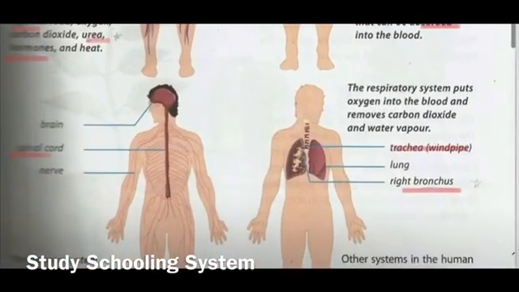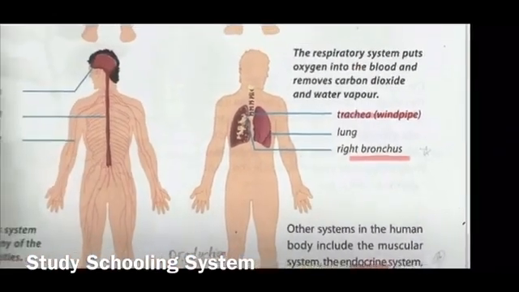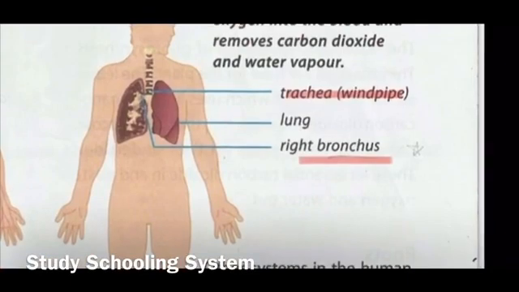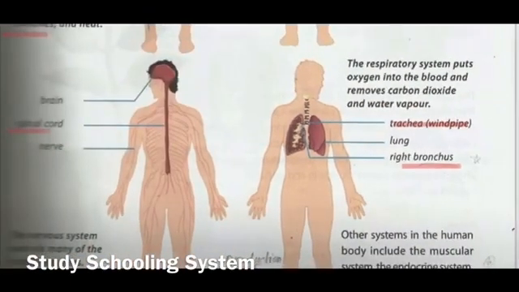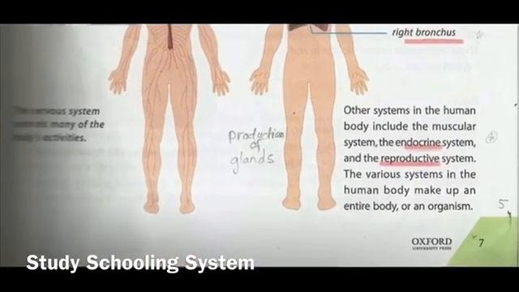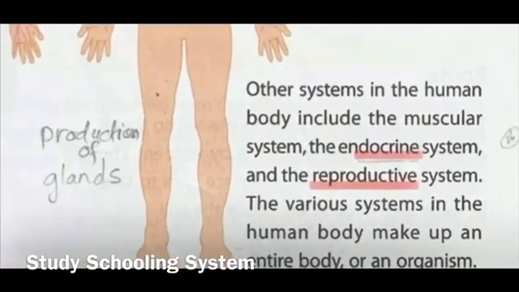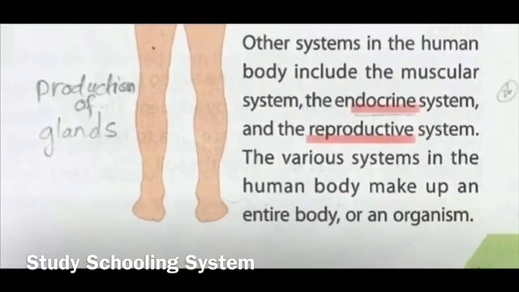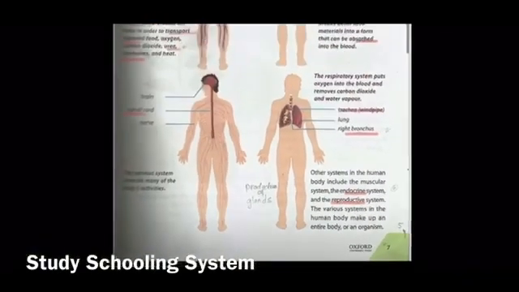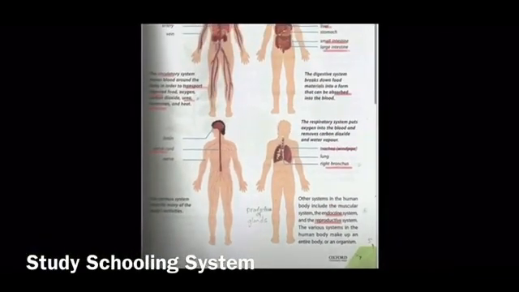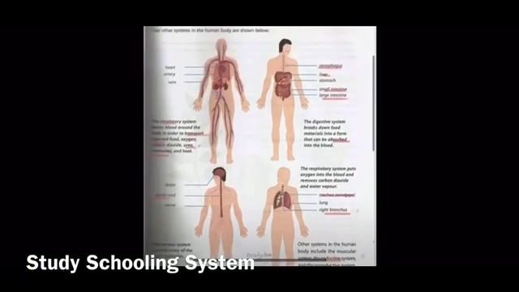And then over here, your other word is absorbed. And then your other words are trachea and bronchus, right? You can write trachea and you can write the other word windpipe as well. And then your last two words are endocrine and reproductive. So these are your hard words for organ and organ systems. And now we'll move to your other exercises.